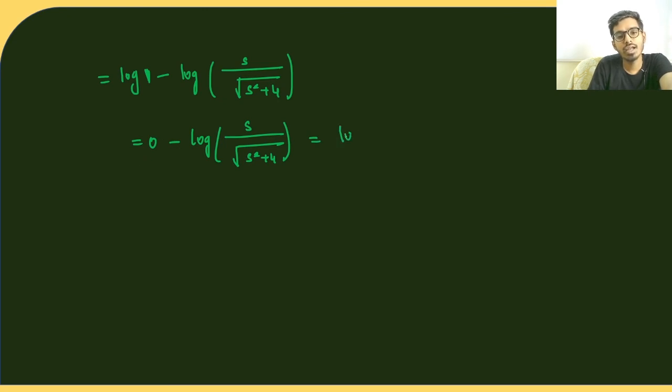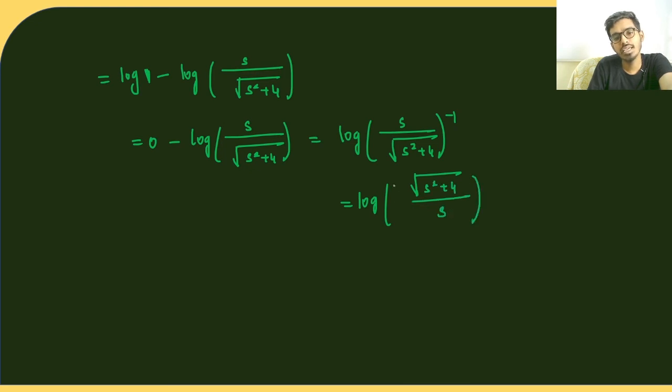I can also write this as log of s divided by root of s square plus 4, whole power minus 1, because I can take the minus as a power if I have log. So this is the same as log of root of s square plus 4 divided by s. I'm just taking the reciprocal to remove the inverse. This is the Laplace transform. If not, you can also write this as log of s square plus 4 divided by root of s square, writing s as root of s square.